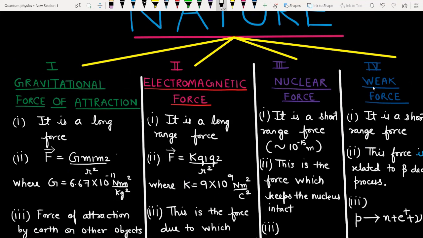So what does this tell us? That this force is charge independent. It acts between proton and proton, between neutron and neutron, and between proton and neutron. Okay, this is the force which keeps the nucleus intact. Now why am I saying this?